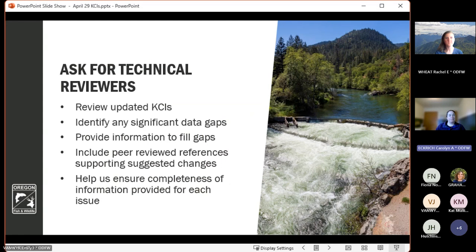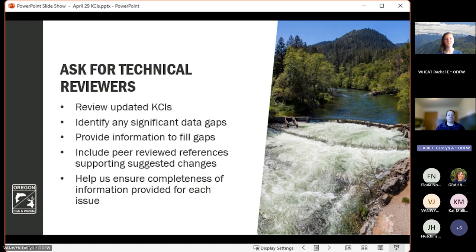Next slide, please. So our ask for reviewers, with this background in mind, we would love for you to add your expertise to ensure that the 2025 SWAP will be the most accurate, highly functional tool for the state. Please reflect on the sections that we reviewed today and keep in mind if you have information to share. Broadly, our ask is for partners to review the information we provided, and if gaps are identified, to provide information to fill those gaps.